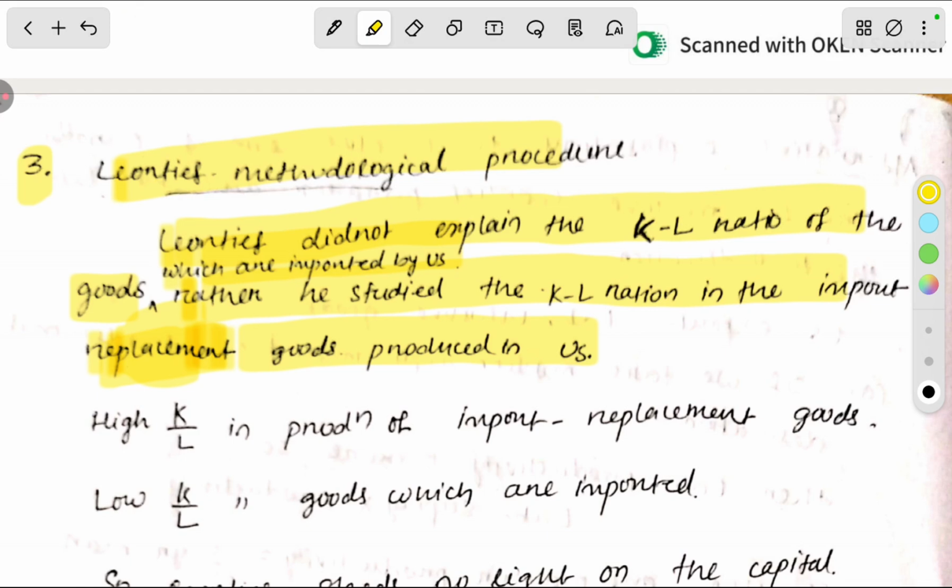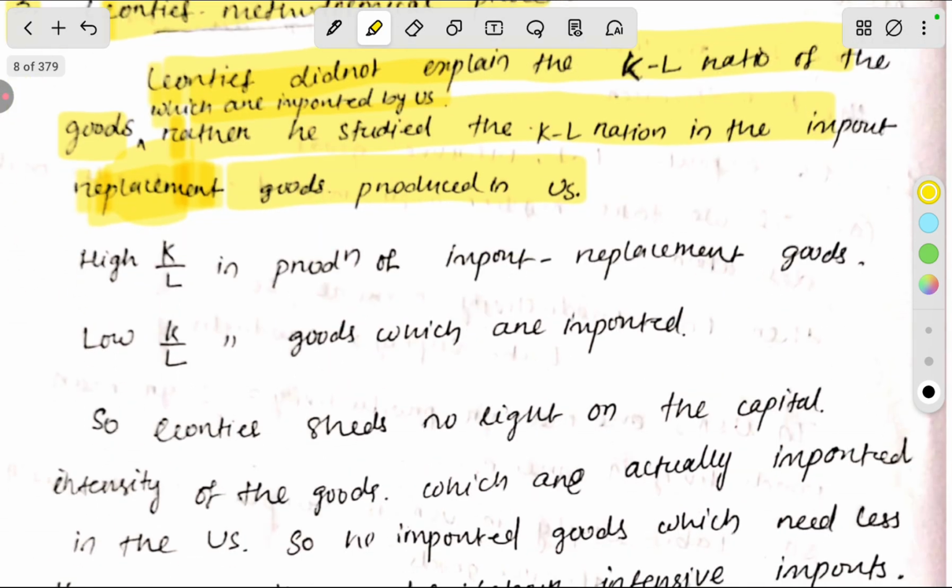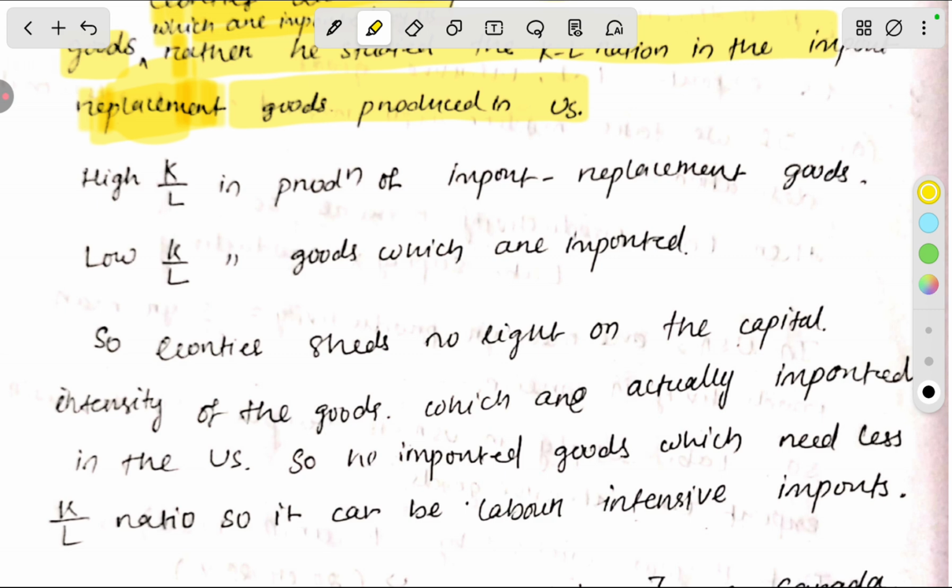He did not study the capital labor ratio of the goods which are imported. He did not study what combination of capital and labor is used to produce the output which is imported. He only studied the capital labor ratio of the goods which are produced to replace the imported goods. There is a high capital labor ratio in the production of import replacement goods. He said there is a need of high capital to produce a good which is produced in another country.